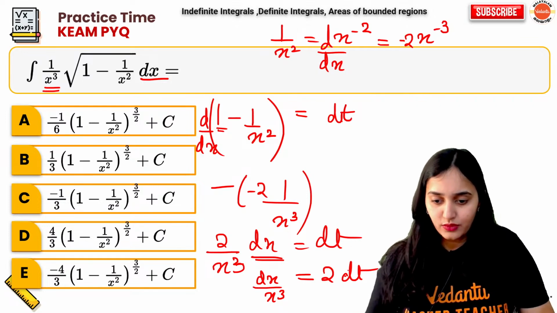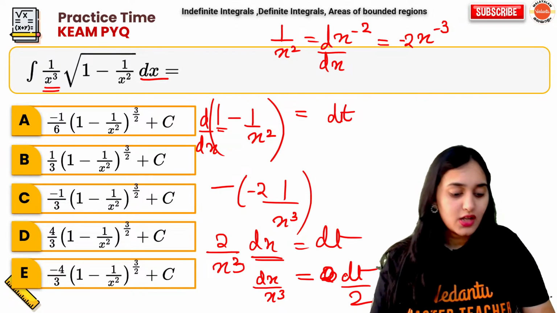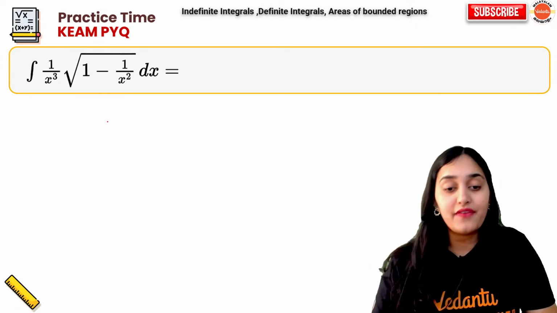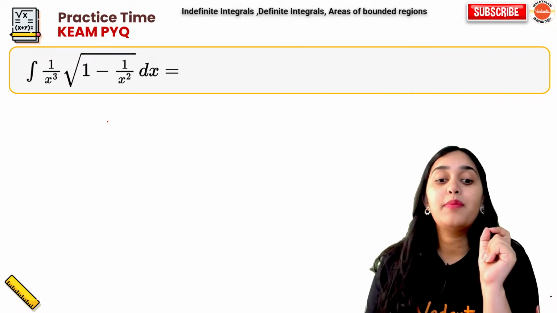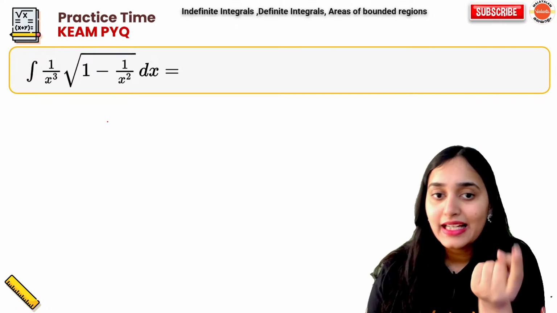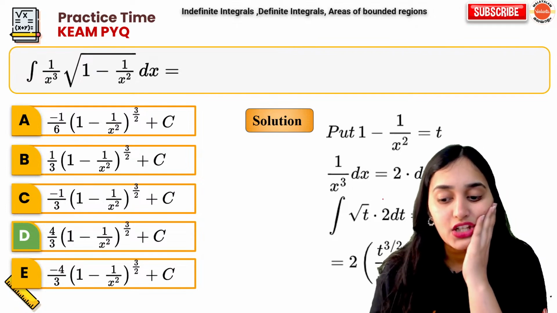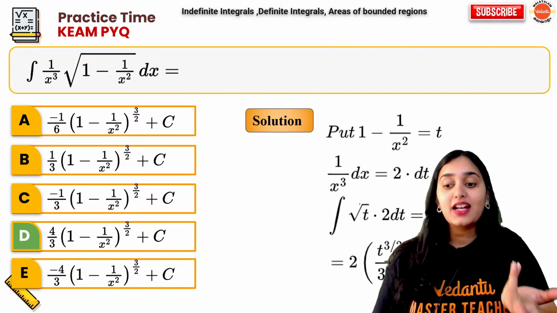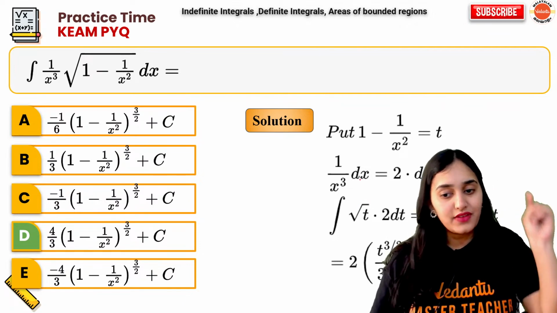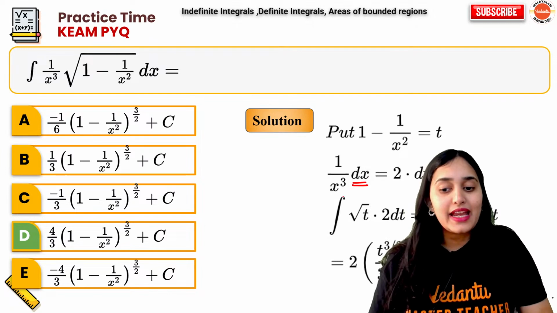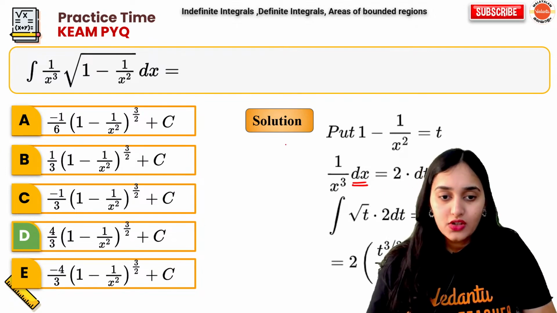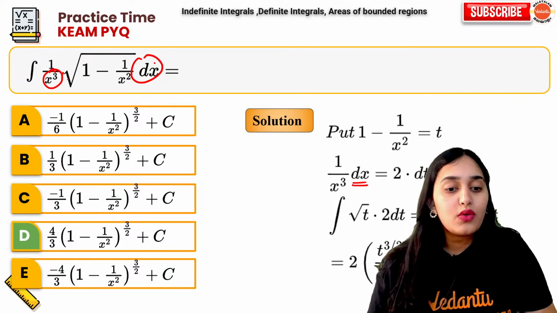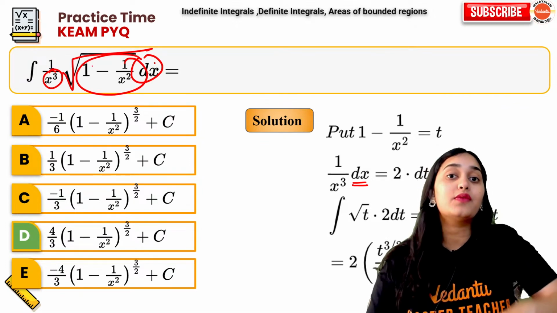2 dt or dt by 2? dt by 2. Right? So now we'll just substitute it over here. What we have done is taken 1 minus 1 upon x square as t. So here it will now be the integration of root t with respect to dt. But what is dt? We have just now put it here: dx upon x cube is 2 times dt. So this dx upon x cube we will put as 2 dt. Now, root over this value is what?